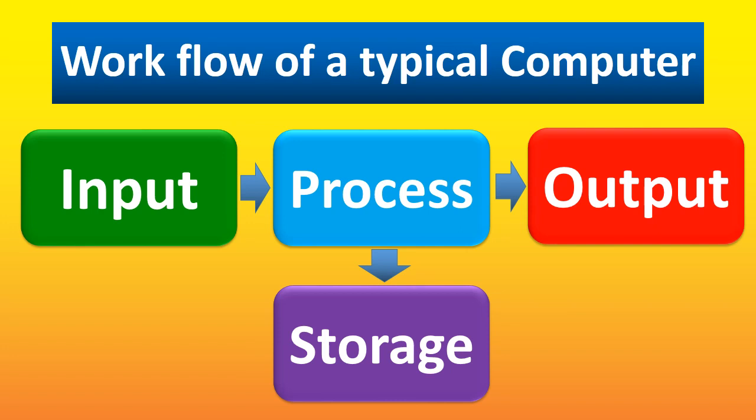Then one more thing is storage of data. We store the data. For example, you download songs, they are stored in your mobile. You click pictures or record video, they are stored in your mobile. If you type a letter or a document in your computer, then the data is stored for a long time. So that is storage. Storage is also of two types, permanent and temporary. That I will explain when we reach that topic.